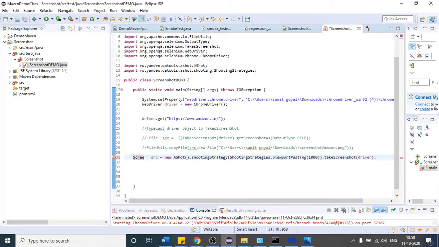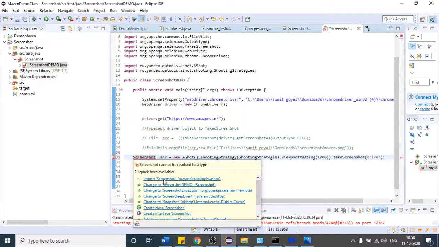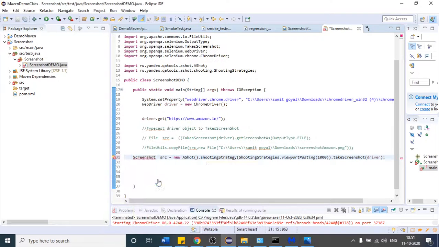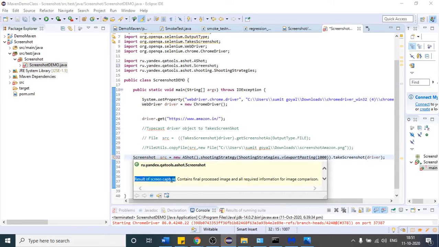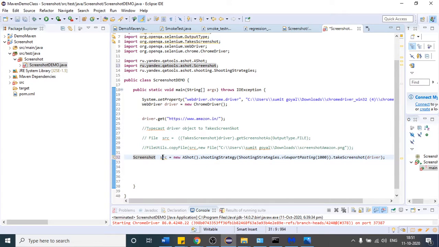So I will write, there is one class. Again I have written wrong. There is one import statement, so import this. This class has the capability to hold the result of the screen capture, right? This is the reason I am defining this variable of the type this class. Once you get the screenshot here, again you can use the same thing, just copy that.